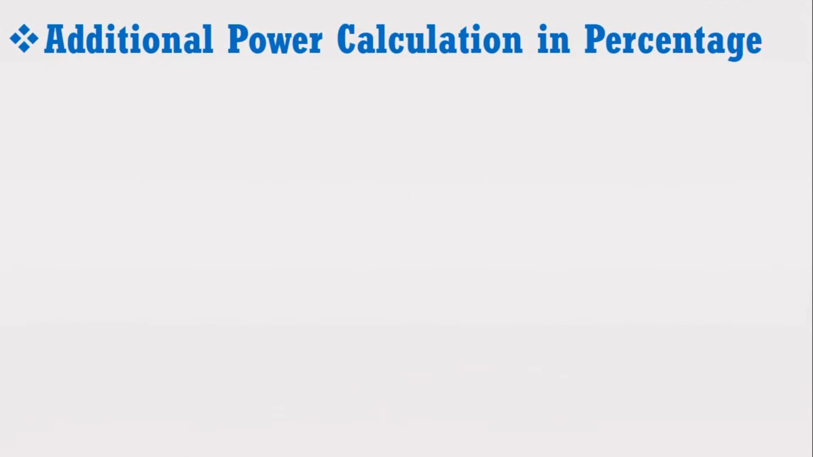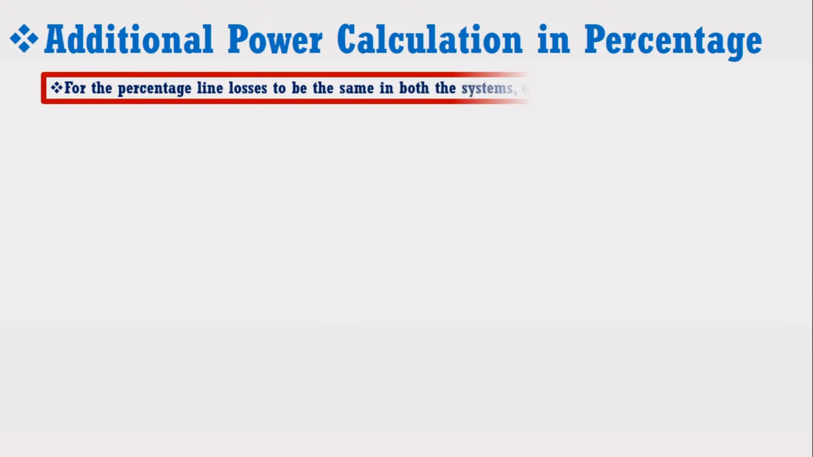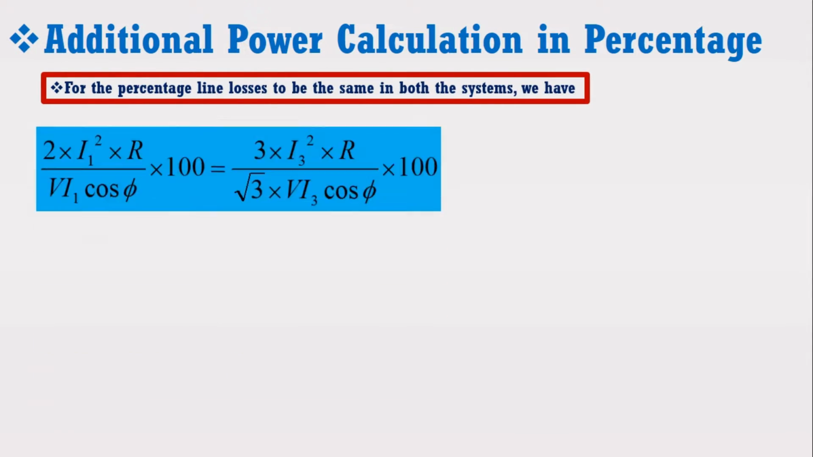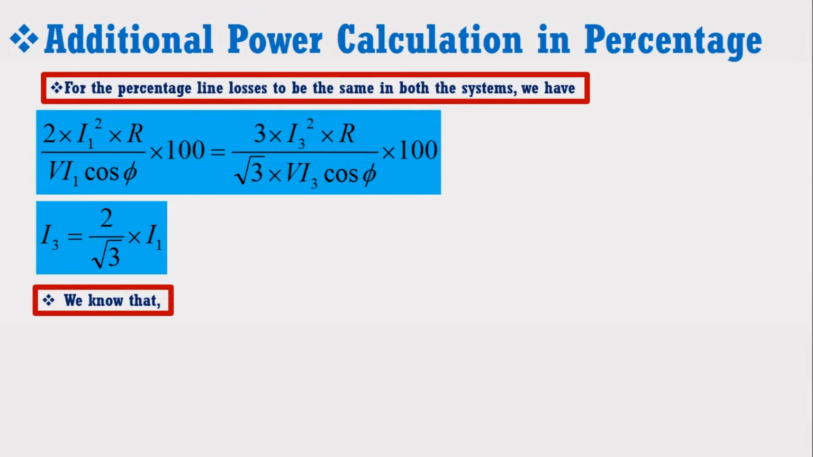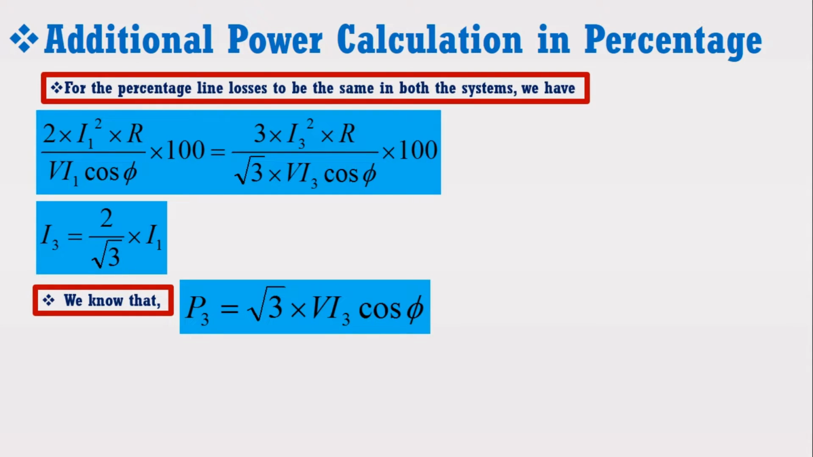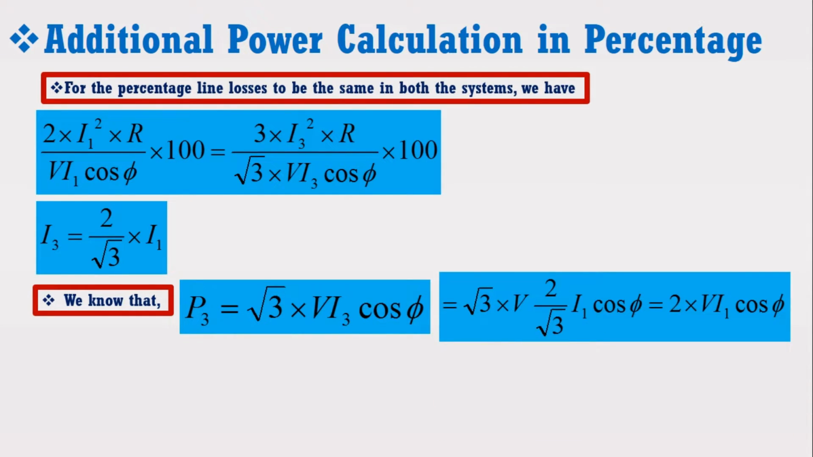Now we can find the percentage additional power supplied by the three-phase AC system. As we have assumed that both systems have the same losses, we can compare both losses as below. Simplifying the above expression, we get the three-phase current equal to 2 upon root 3 into I1. Putting this expression of three-phase current in the three-phase power expression, we find that P3 is equal to 2 V I1 cos phi.